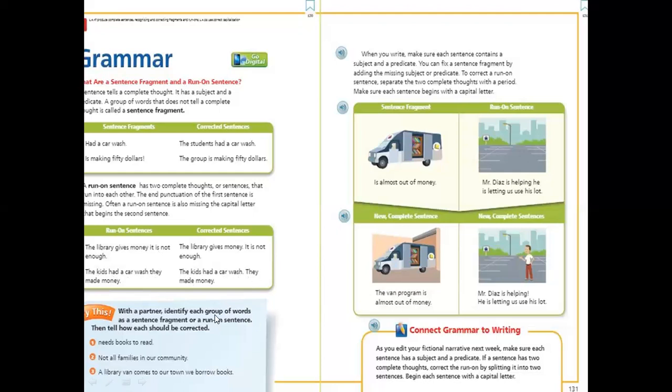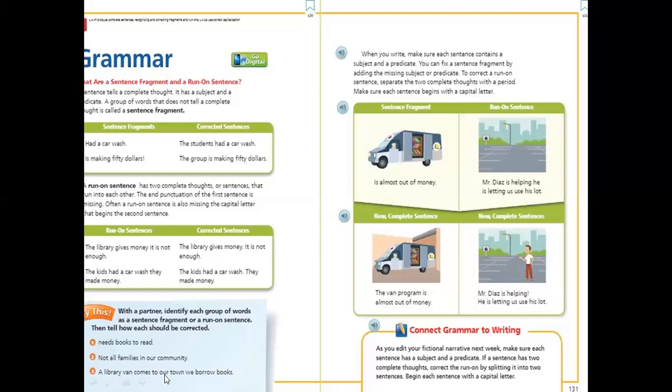Now it's your turn to tell whether this sentence is a fragment or run-on. Needs books to read. Who needs books to read? We don't know. So it's missing the subject. So it's a fragment. Not all families in our community. Not all families in our community do what? So it's missing the verb. It's missing the rest of the sentence. So it's a fragment.